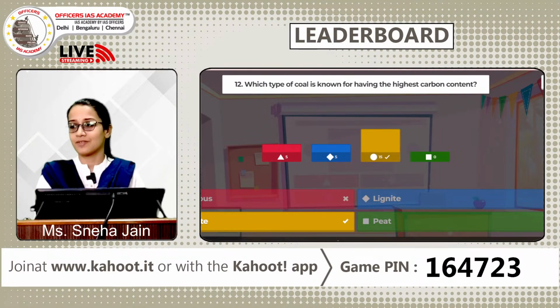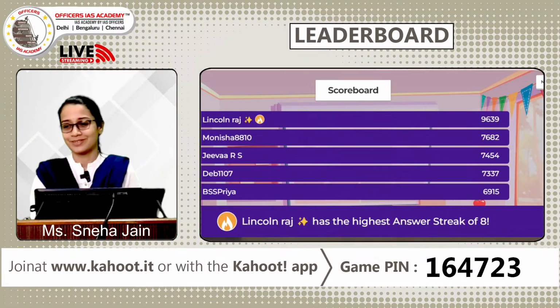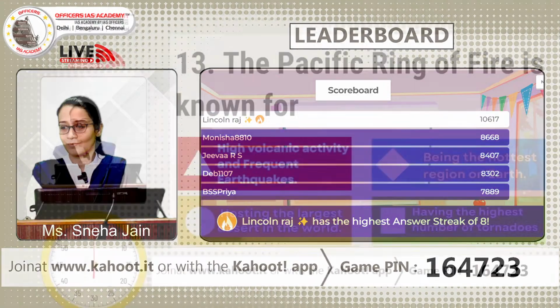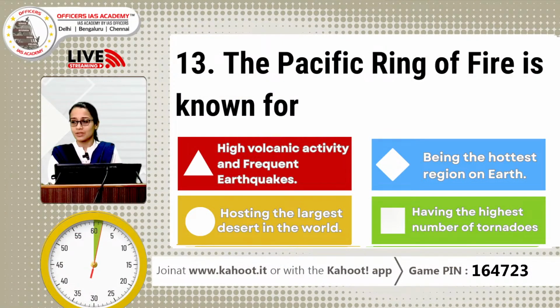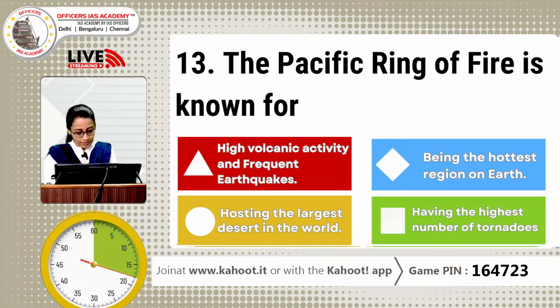The Pacific Ring of Fire. Okay, so some of you are very happy because you know. Okay, so let's look at the question on the screen. The Pacific Ring of Fire is known for A, high volcanic activity and frequent earthquakes, B, being the hottest region on the earth, C, hosting the largest desert in the world, D, having the highest number of tornadoes.